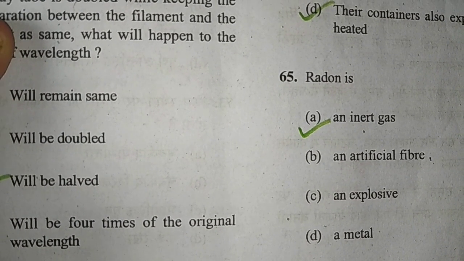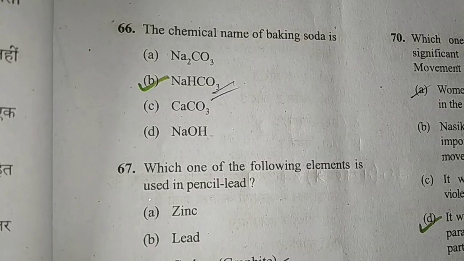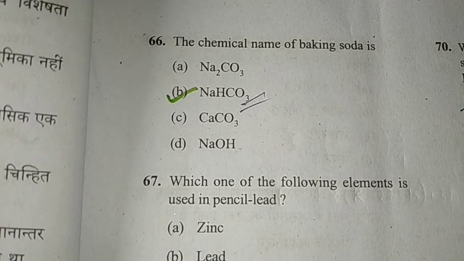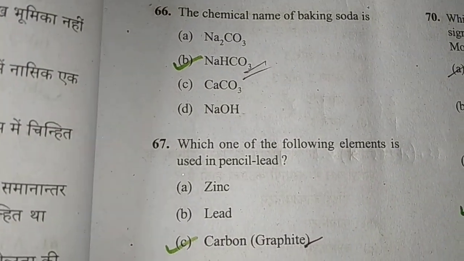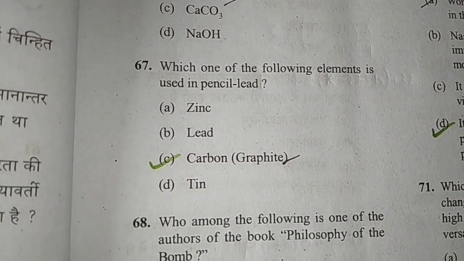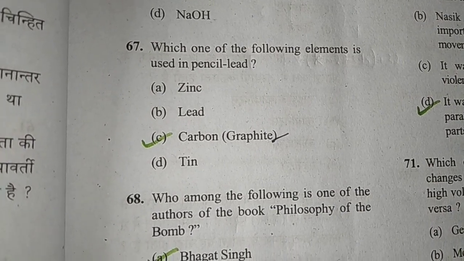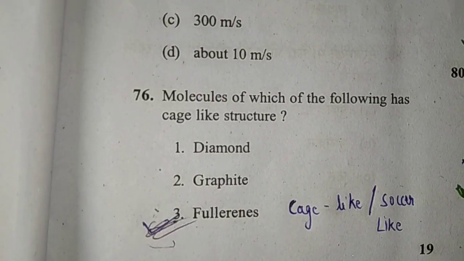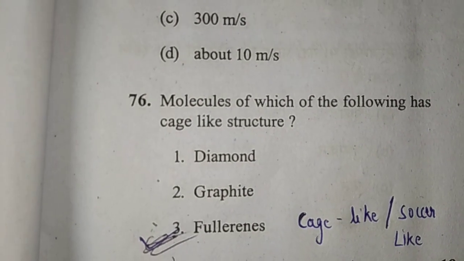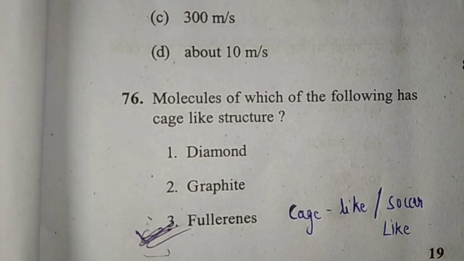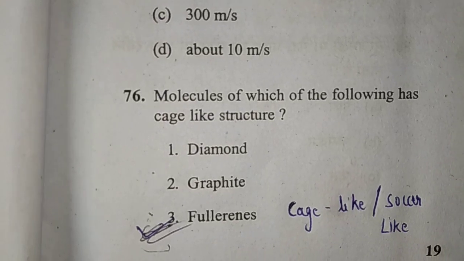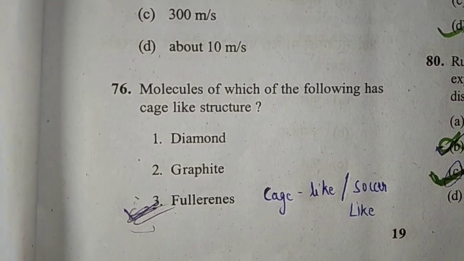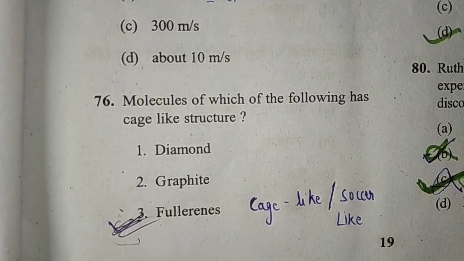Radon is an inert gas. The chemical name of baking soda is sodium hydrogen carbonate. Which of the following elements is used in pencil lead, carbon or graphite? Molecules of which of the following have a cage-like structure among diamond, graphite and fullerenes? The fullerene has the cage-like structure or saucer-like structure.